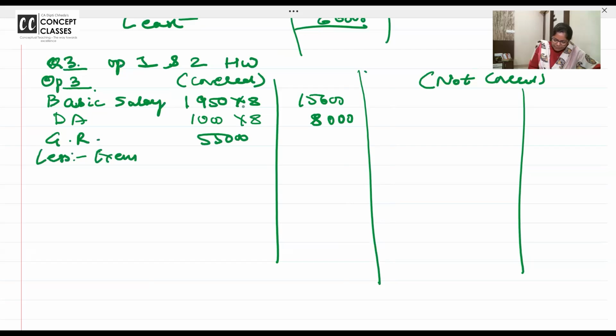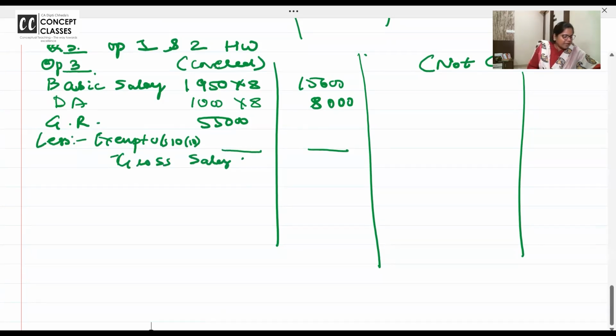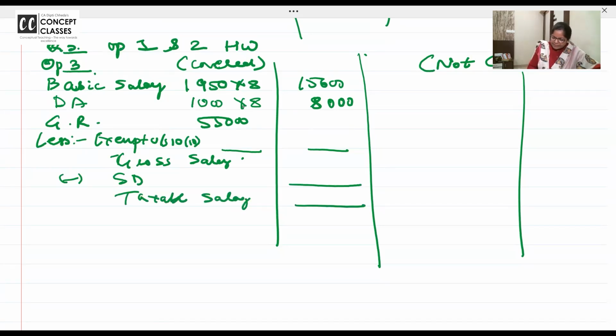Less exempt under section 10. We will calculate and we'll take it here. So you will get gross salary. Then I've already taught you the standard deduction. So you will get the taxable salary.